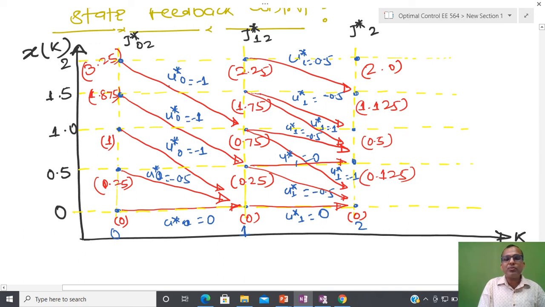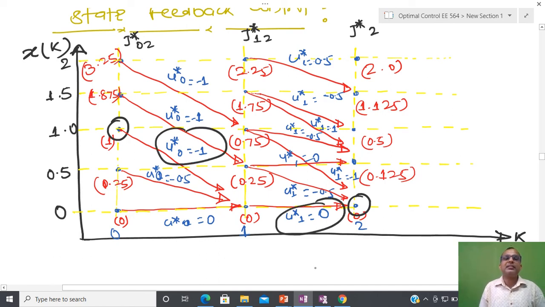Now suppose you have to move from 2 to something, you can take some state. Suppose you have to move from this state 1 to 0, from this to this you have to move. So try to see the cost from here to here, and whatever the minimal cost, you can take this particular path, and after that you can apply first this control sequence, and after that you can apply this control sequence.